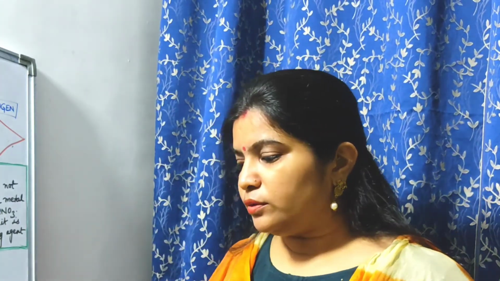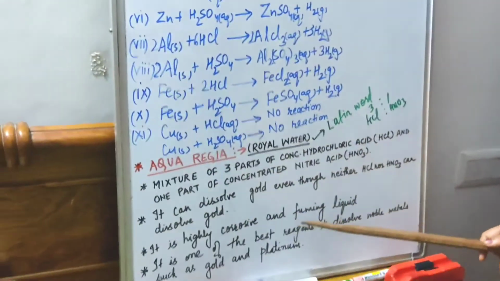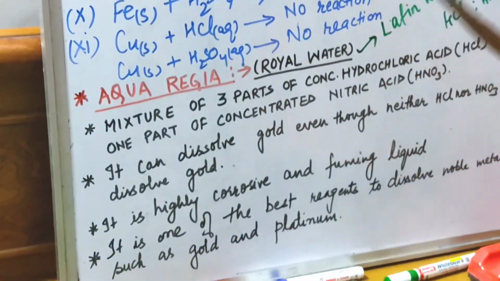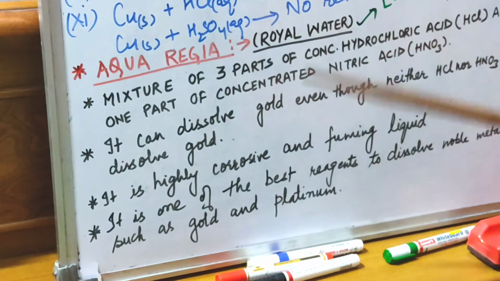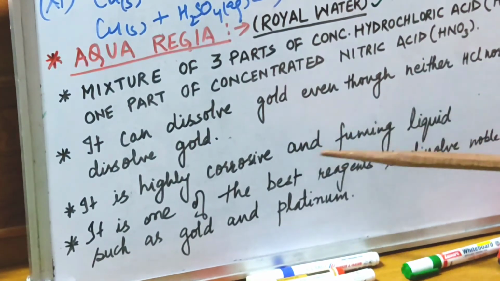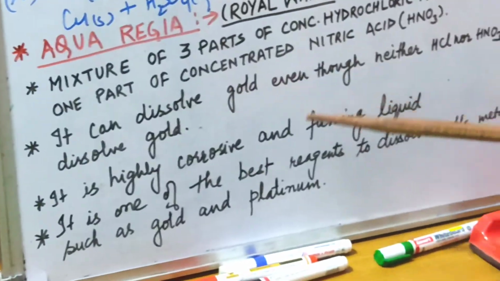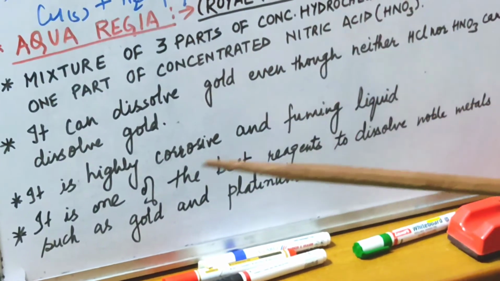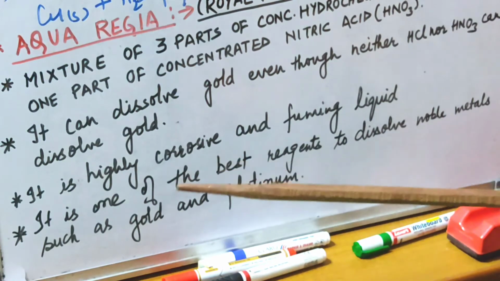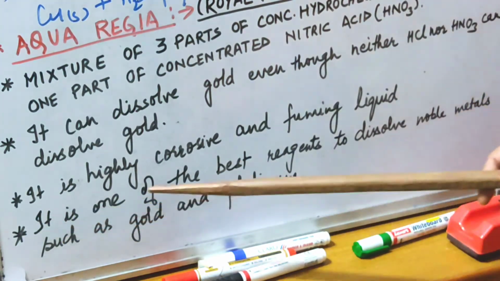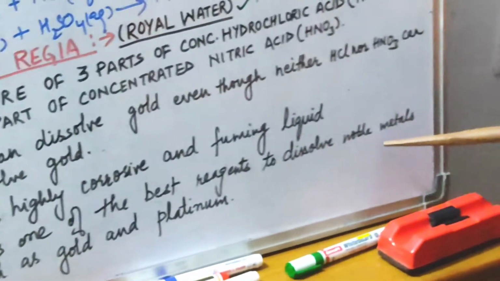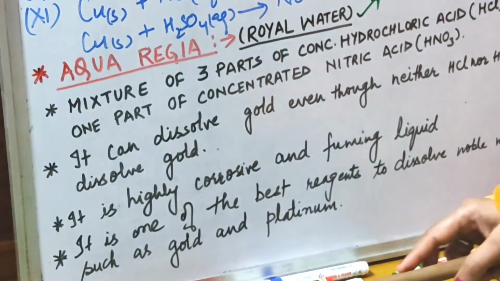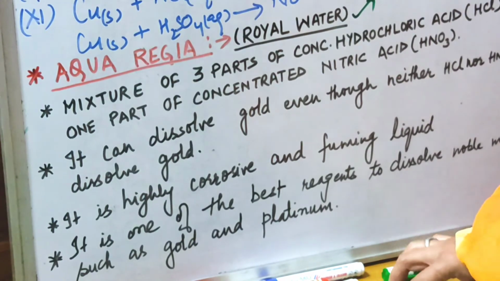Okay, now it is a highly corrosive and fuming liquid. Why is the word fuming mentioned here? Because when dissolution occurs, there is formation of some nitrous gases. So that's why the word fuming is used here, and highly corrosive. Next, it is one of the best reagents to dissolve noble metals such as gold and platinum. Okay, so this is it with aqua regia.